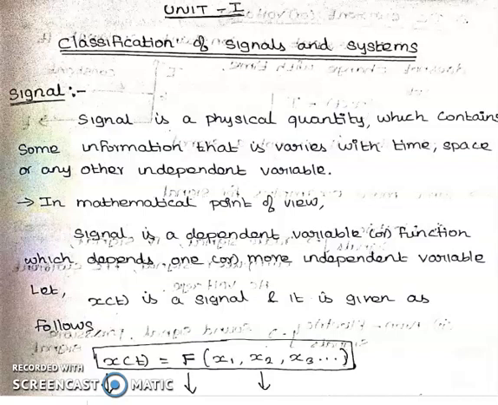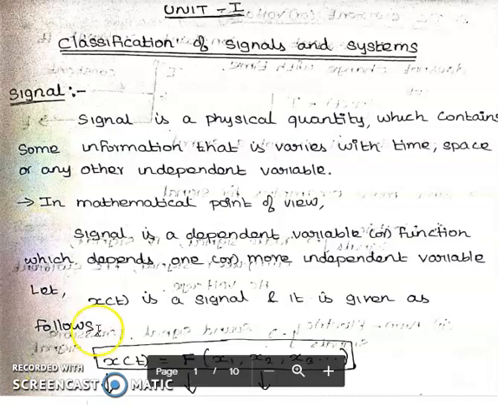Next, how to define the signal from a mathematical point of view. A signal is a dependent variable that depends on one or more independent variables. Here, consider the signal is denoted as x of t. So x of t is equal to f of x1, x2, x3.